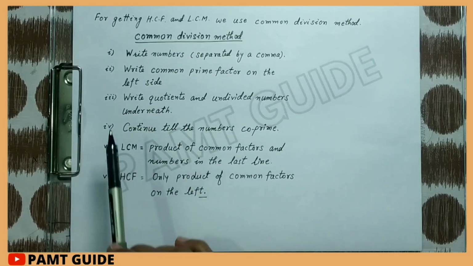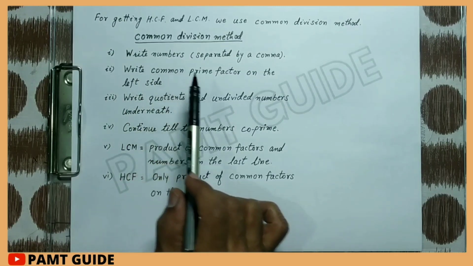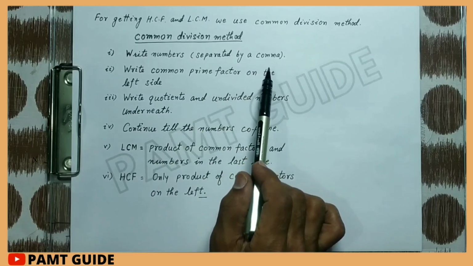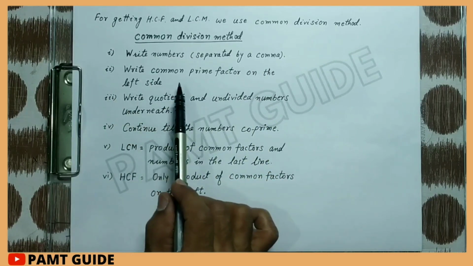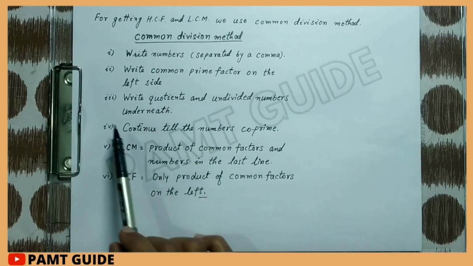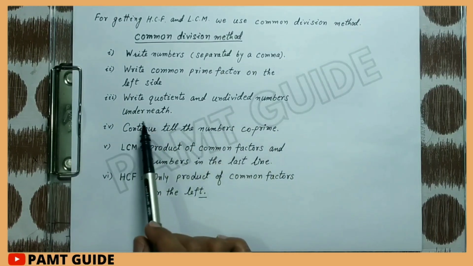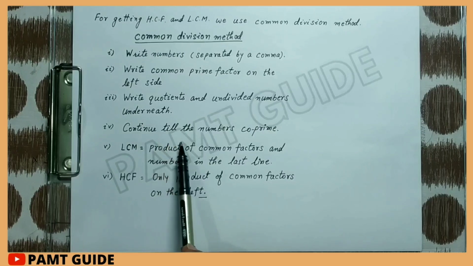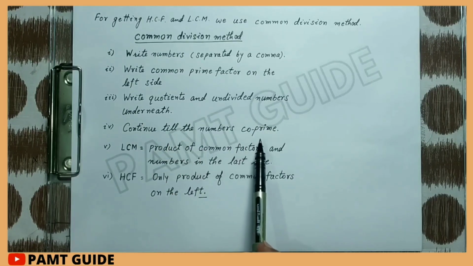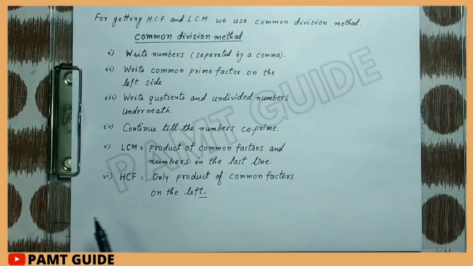First, write the numbers separated by a comma. Second, write common prime factors on the left side. Third, write quotients and undivided numbers underneath. Continue till the numbers are co-prime. LCM will be the product of common factors and numbers in the last line, and the HCF is only the product of common factors on the left.